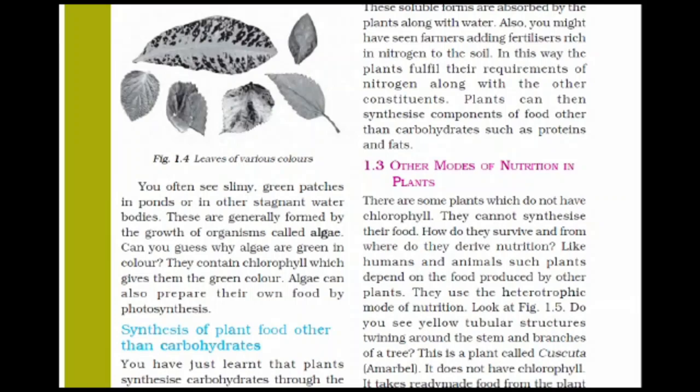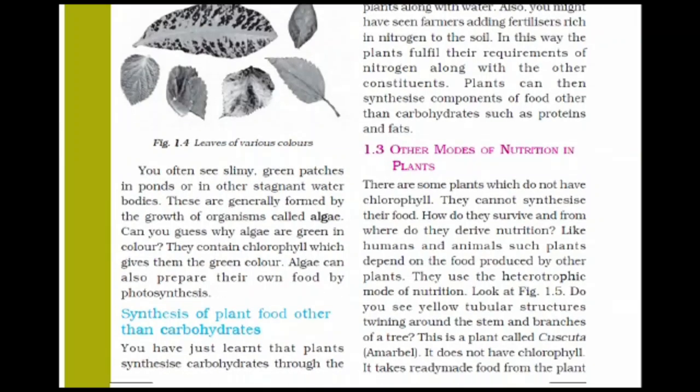Like humans and animals, such plants depend on food produced by other plants. As we are dependent on plants, in the same way these plants are dependent on other green plants. They use the heterotrophic mode of nutrition. What is heterotrophic? It means they take food from other plants.